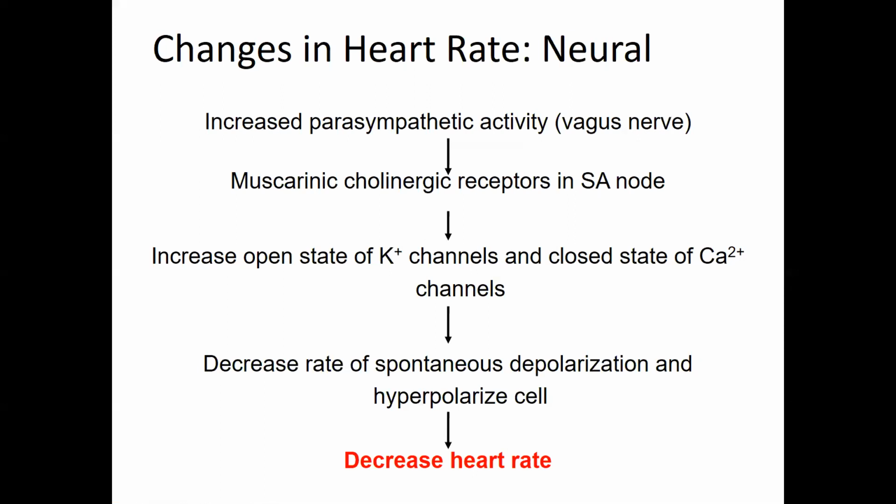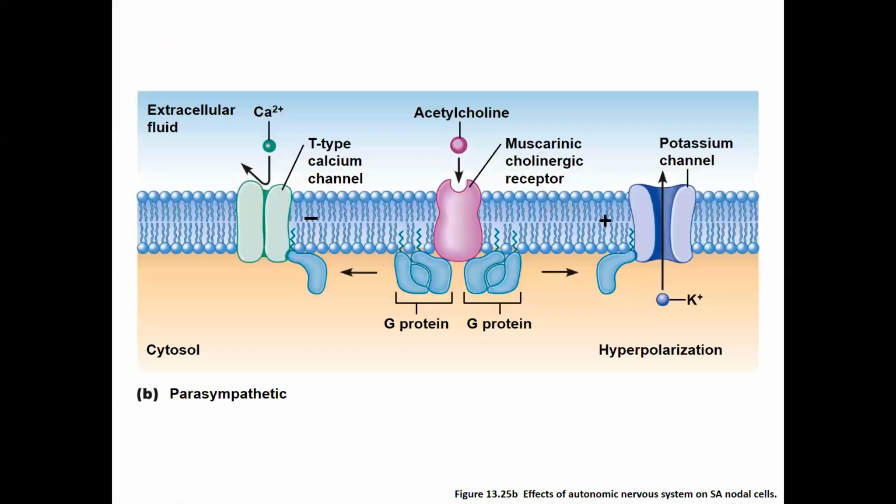We're repolarizing the cell. We're kicking potassium out and we're stopping the influx of calcium. So having this effect in the cell is going to make it hard for the cell to be depolarized. It's going to force the cell into being repolarized, which is going to slow down or delay or decrease the heart rate.